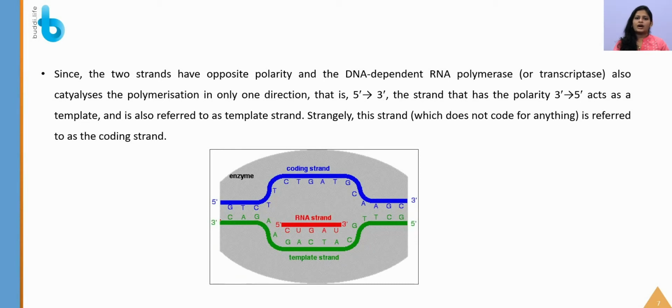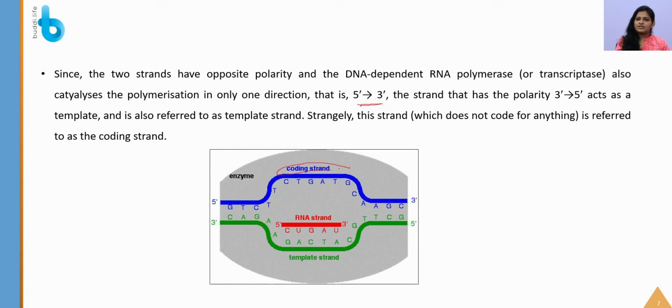So here what is RNA polymerase going to catalyze? Before, in replication, we saw DNA polymerase catalyzing the reaction. Here who is going to do it? It is RNA polymerase, and again that RNA polymerase is DNA dependent. So again who will be the mother strand? That is the template strand here. It is 3' to 5', and the new strand will be synthesized in the direction of 5' to 3', and you should remember this.